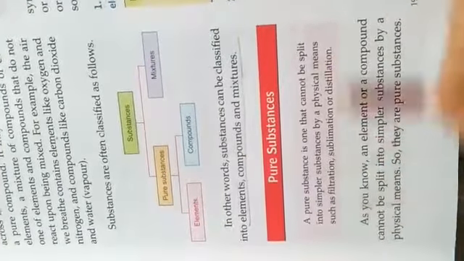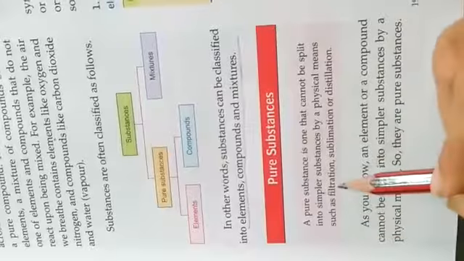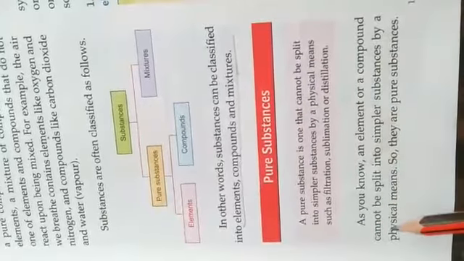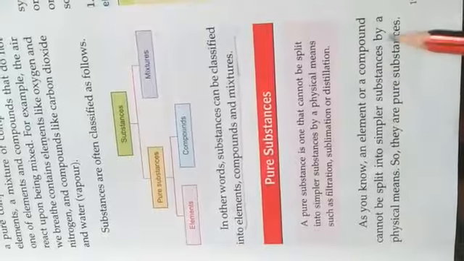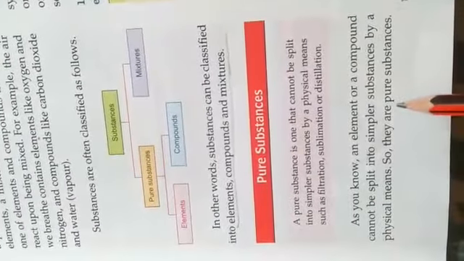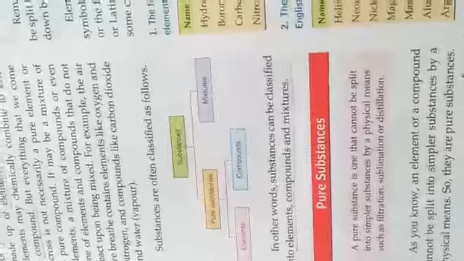Splitting means dividing, separating. As you know, an element or a compound cannot be split into simpler substances by a physical means, so they are pure substances.